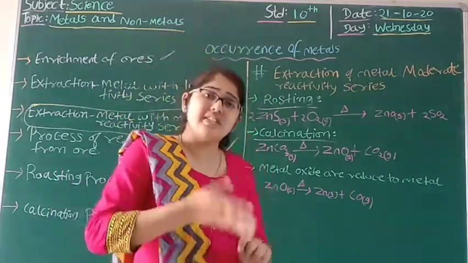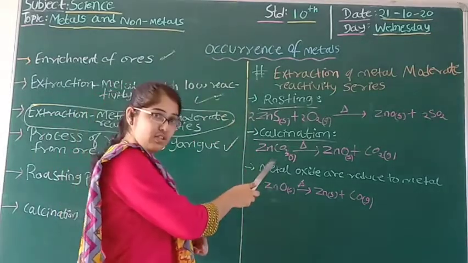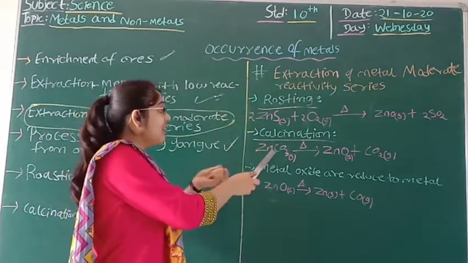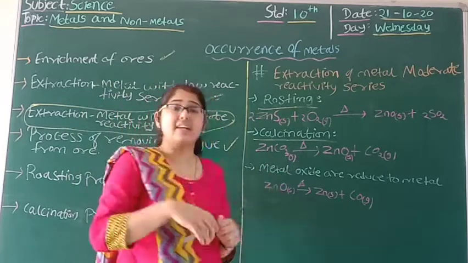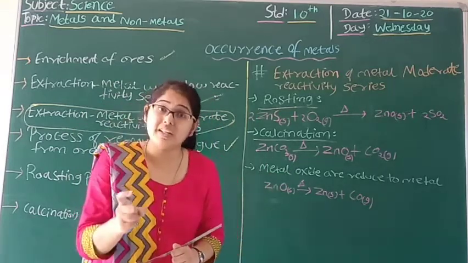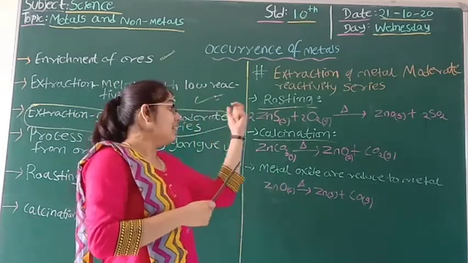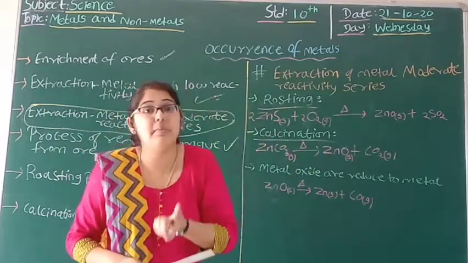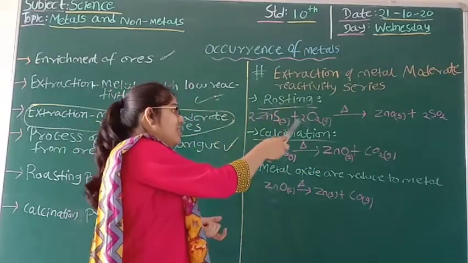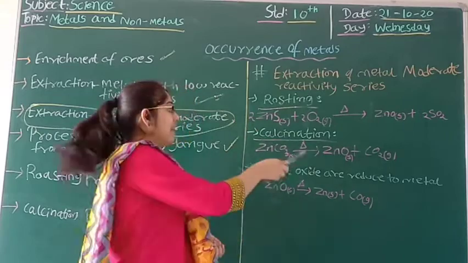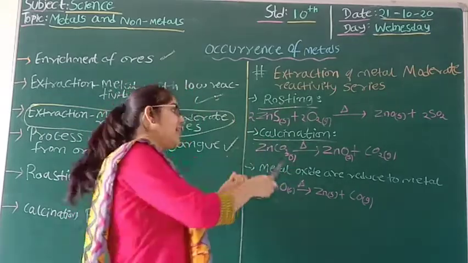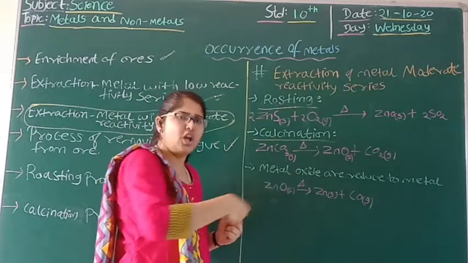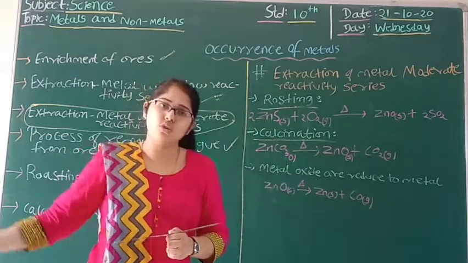In this, carbonates are given very strong heat, but in calcination the air is limited. In roasting the air is in excess, but in calcination the air is limited, and then carbonate is converted to oxide, like zinc oxide.